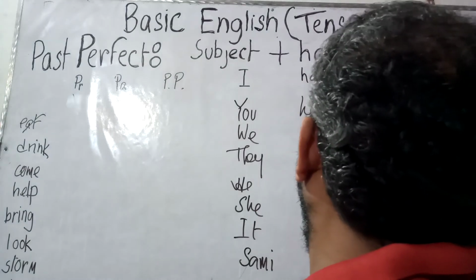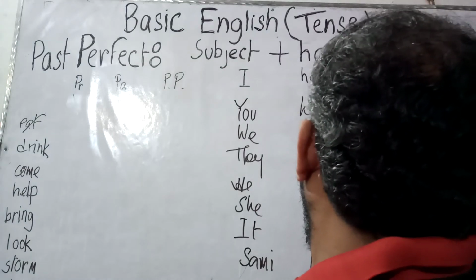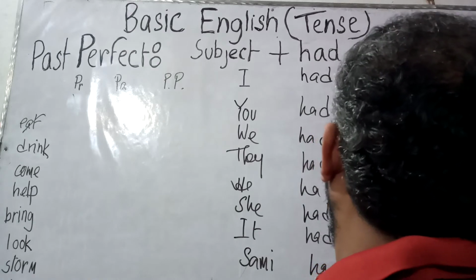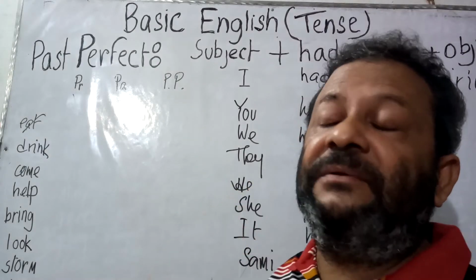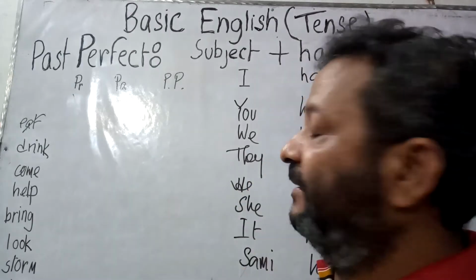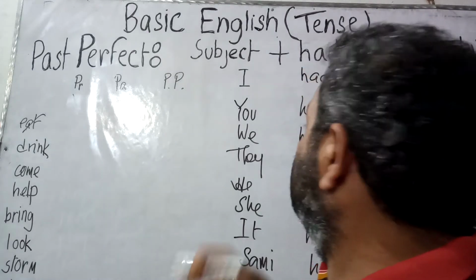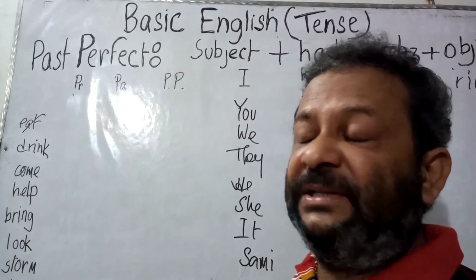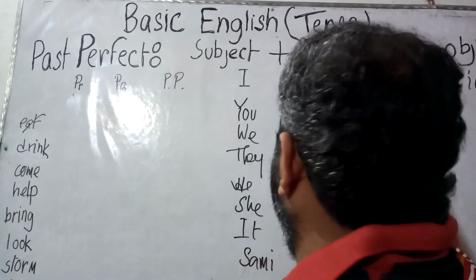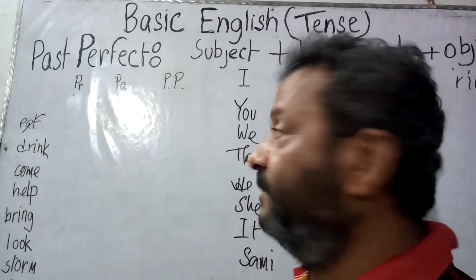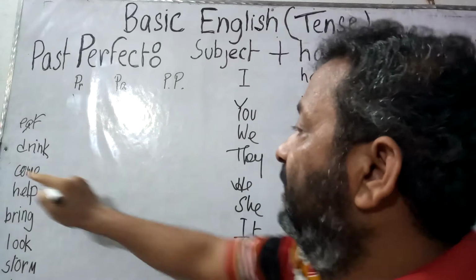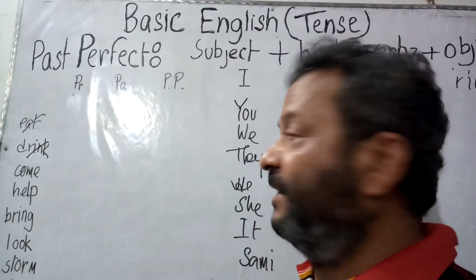So I had eaten rice. Now I can use I had eaten the cake. I had eaten the mango. As per my requirement, I can change my object, and you can also change your objects. You had. Now the verb is drink. Drink, drank, drunk.